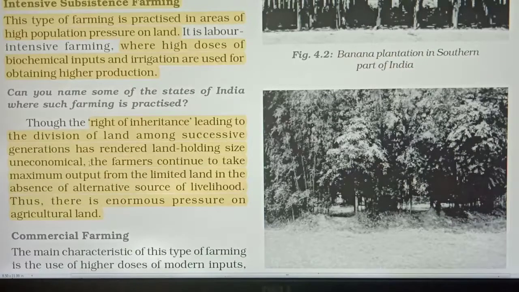Means the land size became very small, it became uneconomical, but the farmers continue to take maximum output.